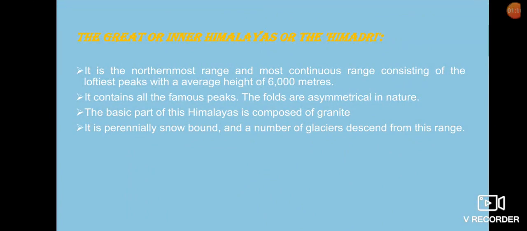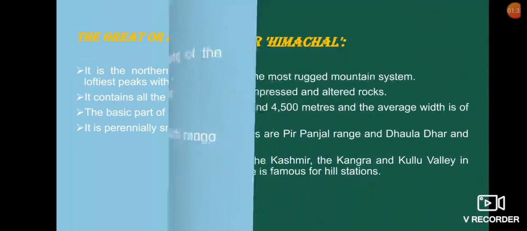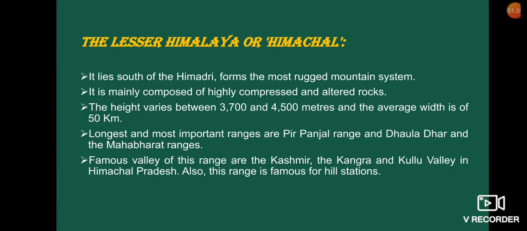Himadri is the northernmost range and most continuous range, consisting of the loftiest peaks with the average height of 6,000 meters. These mountains have the perennial rivers. Perennial rivers are those rivers which contain water throughout the year because of the snow-covered mountains.